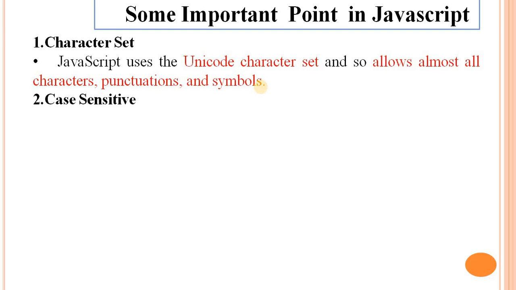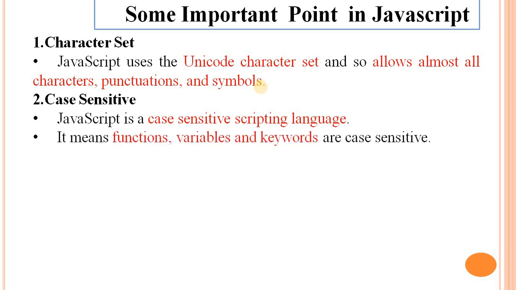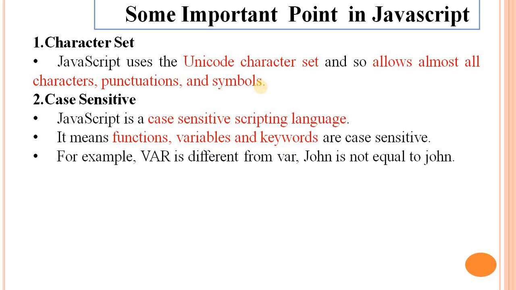Next is case sensitive. JavaScript is a case sensitive scripting language. It means functions, variables and keywords are case sensitive. For example, var is different from capital Var, and john is not equal to John. So JavaScript is a case sensitive language.